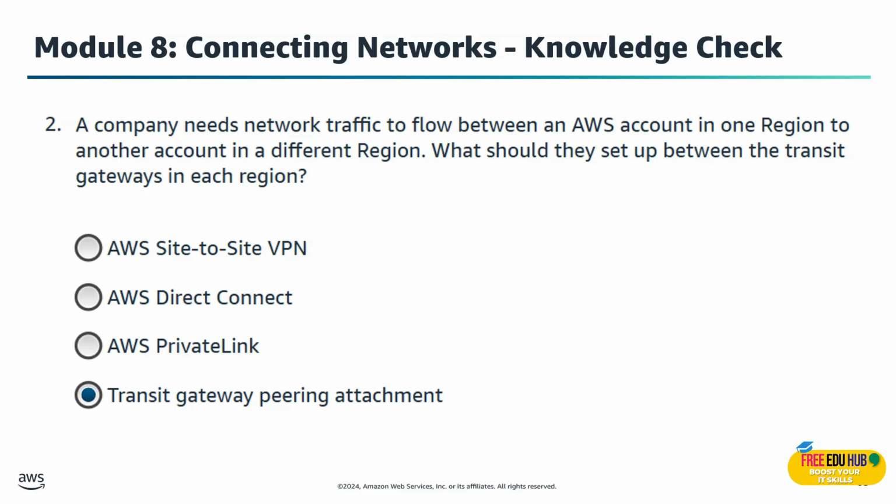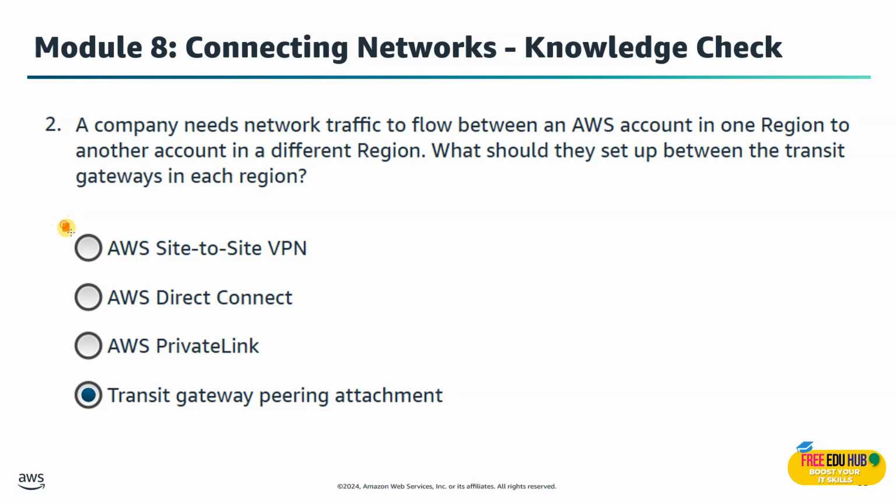Now question number 2 says that a company needs network traffic to flow between an AWS account in one region to another account in a different region. What should they set up between the transit gateways in each region? So the right answer is transit gateway peering attachment. When you need to send traffic between transit gateways in different regions or accounts, you set up a transit gateway peering attachment. It is a direct AWS managed link that keeps traffic on the private AWS backbone instead of the public internet, which means that it's more secure and faster than a VPN.